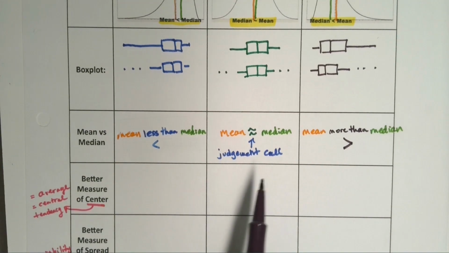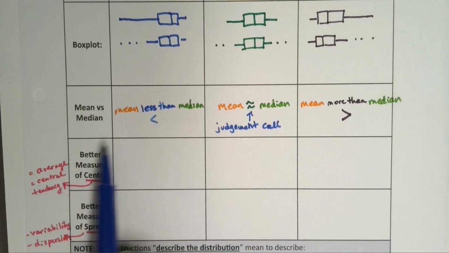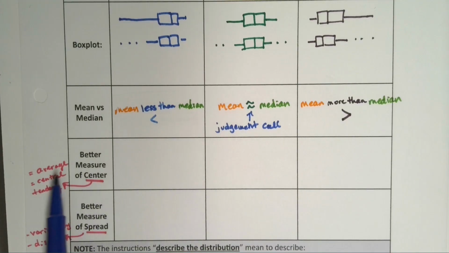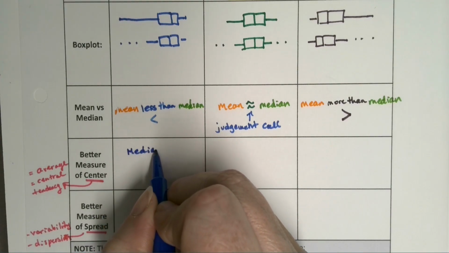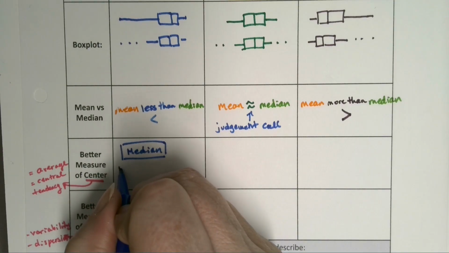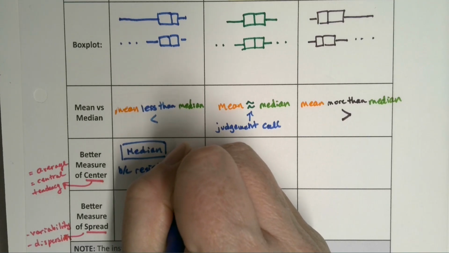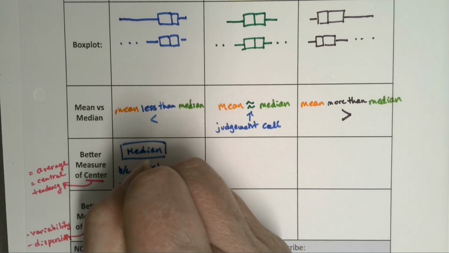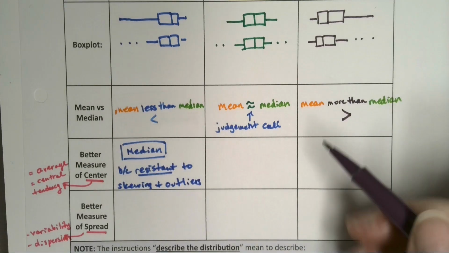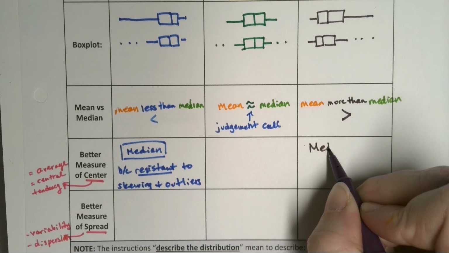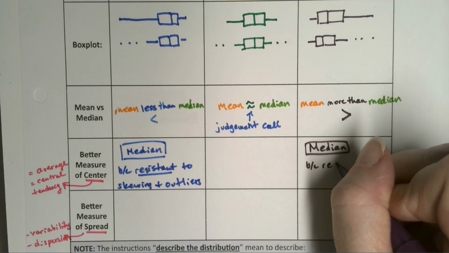All right, now if it's skewed, and we just saw this on the previous page, the better measure of center, which is also known as average or central tendency, if it's skewed left or skewed right, would be the median, because it resists skewing and resists outliers. Same thing over here, right? If it's skewed right, the better choice is the median, because the median resists skewing and outliers.